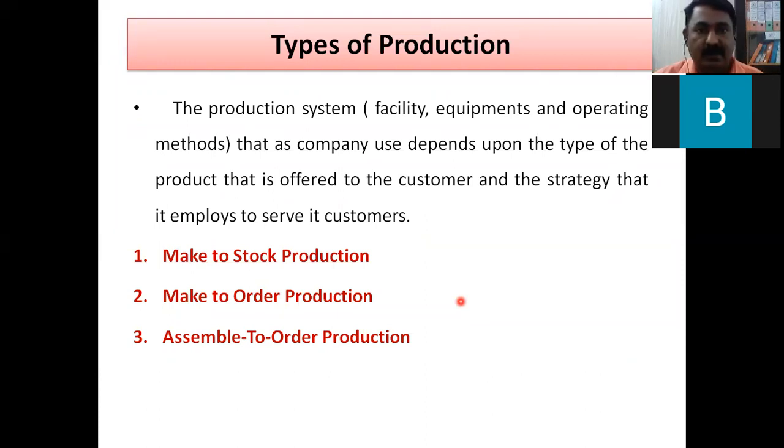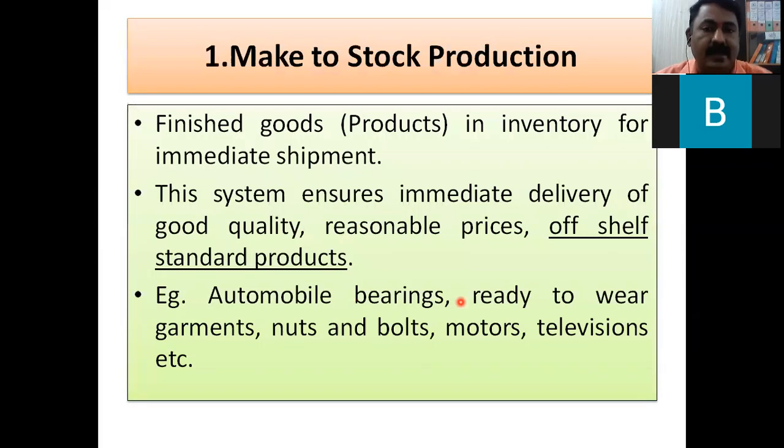So here, types of production. There are 3 different types we have discussed. The first type is make to stock production, make to order production, and assemble to order production. These are the 3 types that we have discussed. Then we have discussed in detail what is make to stock. Why I am taking this revision is that it is very important. We are going for one case study, and for this case study, these 3 systems are required.